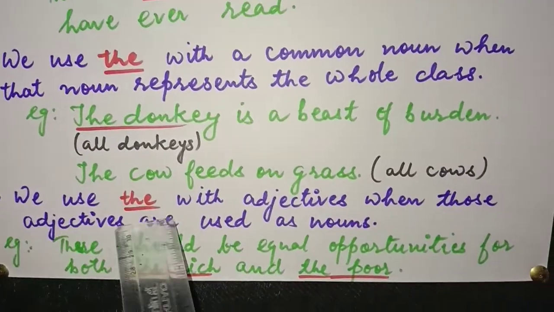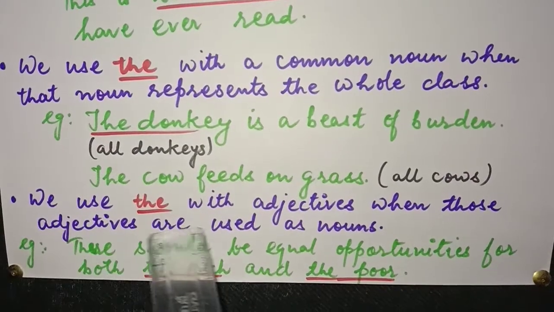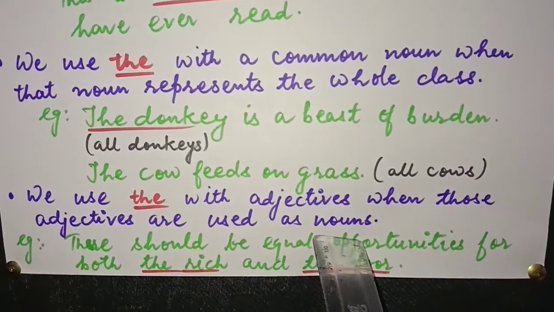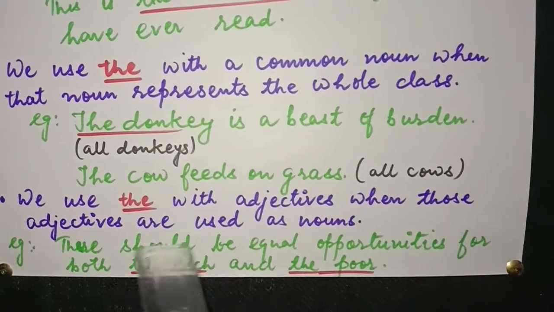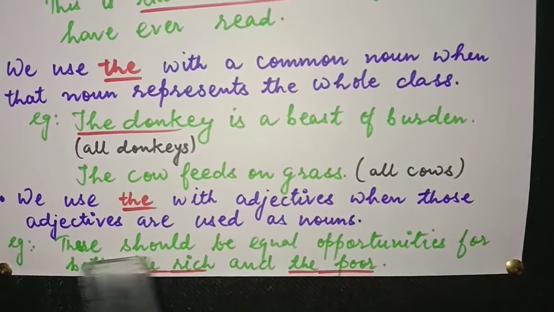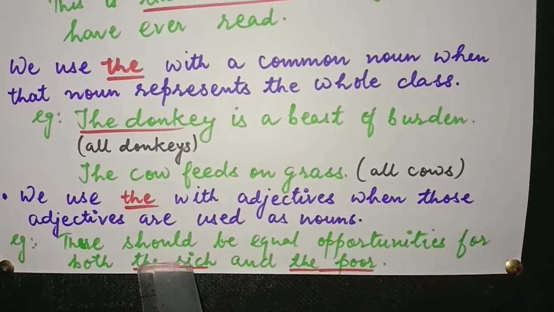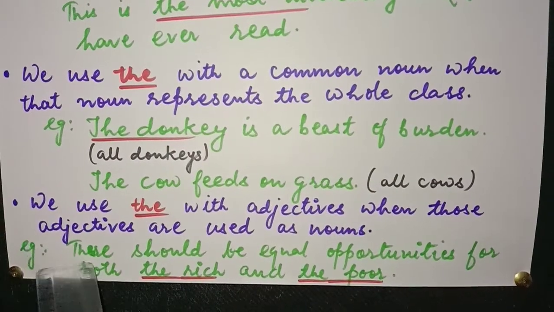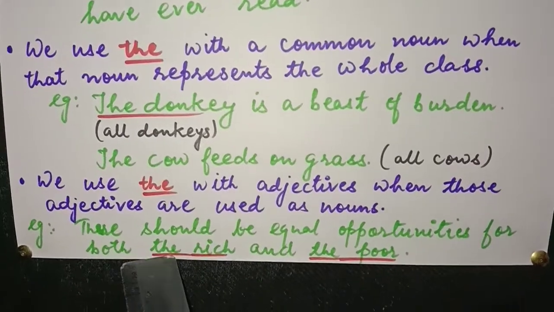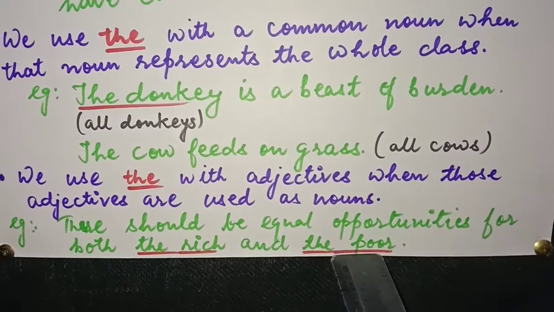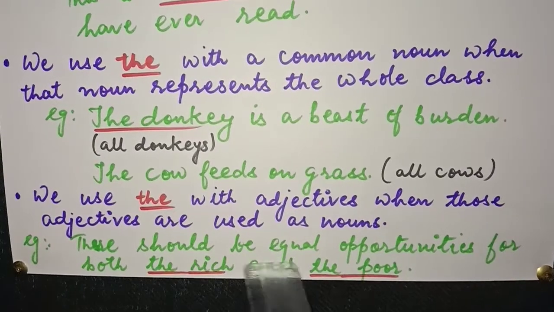Next, we use the with adjectives when those adjectives are used as nouns. He is a rich man. He is a poor man. So rich, poor, these all words are adjectives. But here, the adjectives are used as nouns. How? See here. There should be equal opportunities for both the rich and the poor. There should be equal opportunities for the rich and the poor.